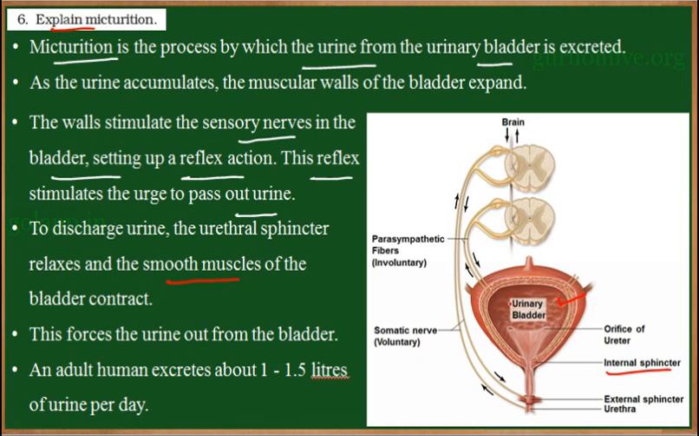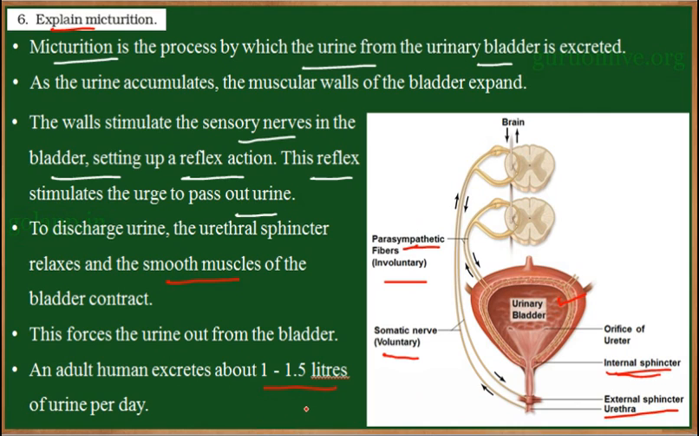So, as the stretch receptor signals the brain that the bladder is full, the parasympathetic nerve fibers send the signal to the internal sphincter to relax. So, when the internal sphincter relaxes, the sphincter is open and the urine is released from the urinary bladder. Now, on the urethra, there is an external sphincter which is voluntary in nature, and through the urethra, the urine will be excreted. The adult human can excrete about 1 to 1.5 liters of urine per day.